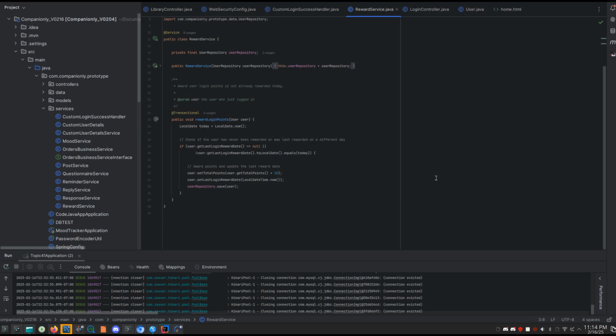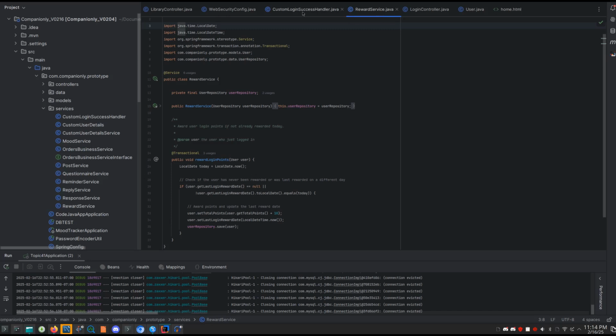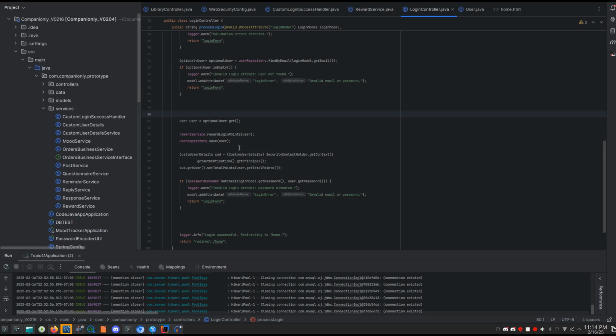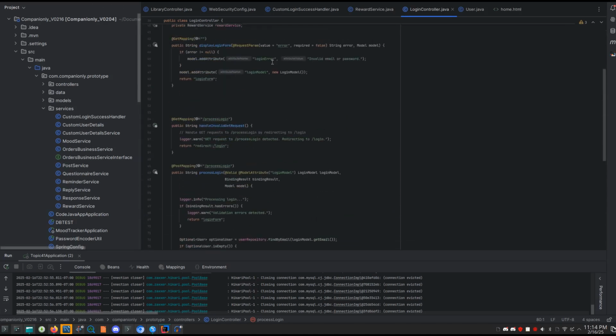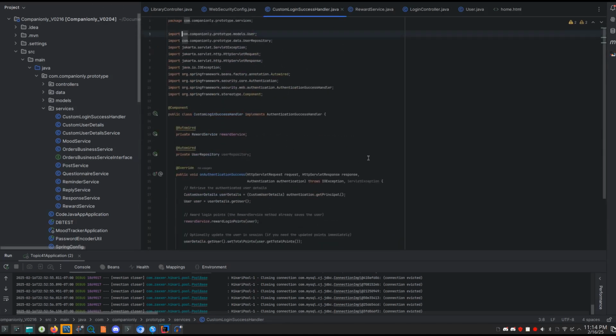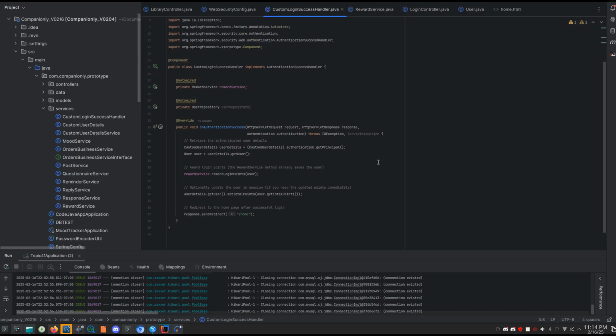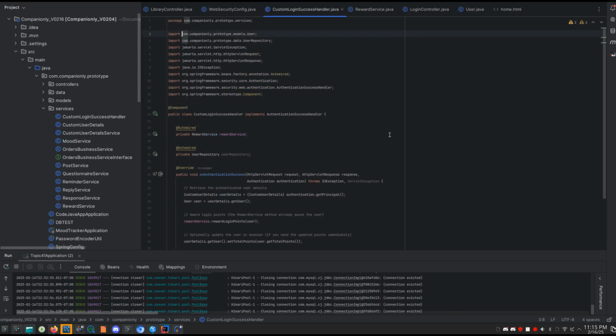In our login controller, I had to instantiate the reward service and then invoke the reward login method. Our application was initially set up in a way that the reward service would not activate in time for the model to display the updated value. So I had to work around that by creating a custom login success handler that makes sure that the login controller is handled and then the front end result for that. I also made minor changes to our web security config.